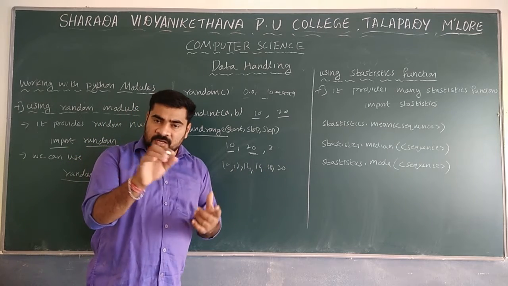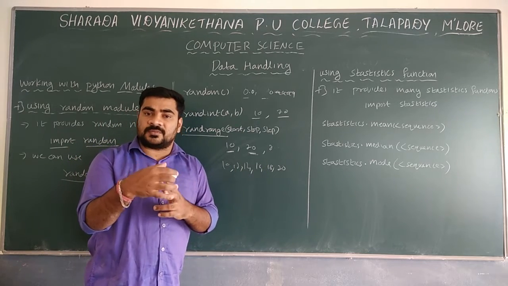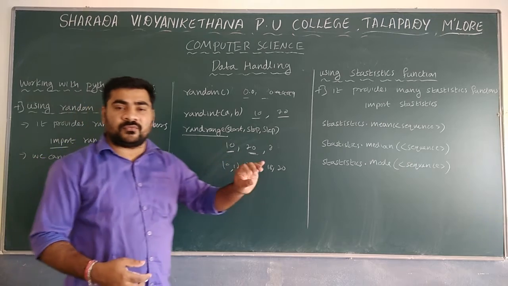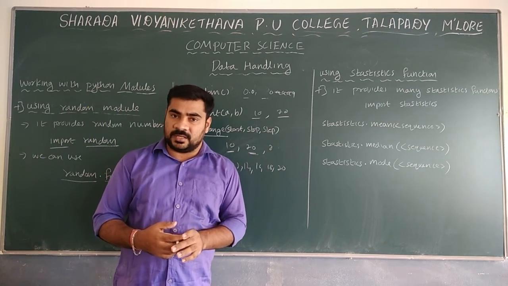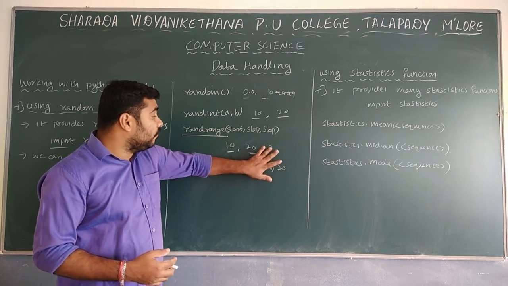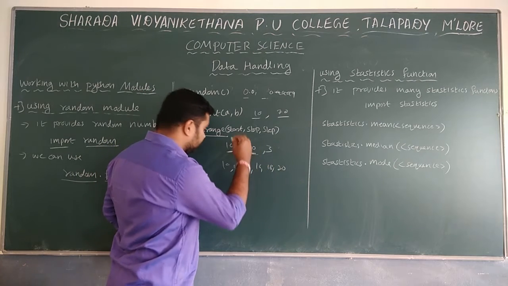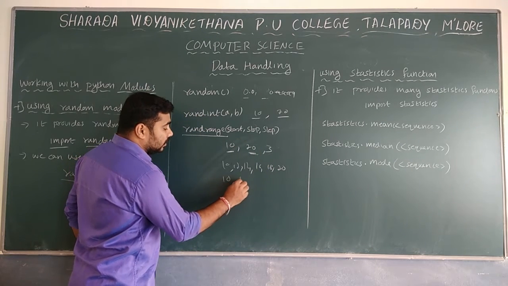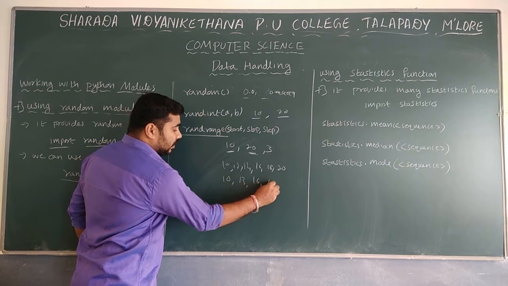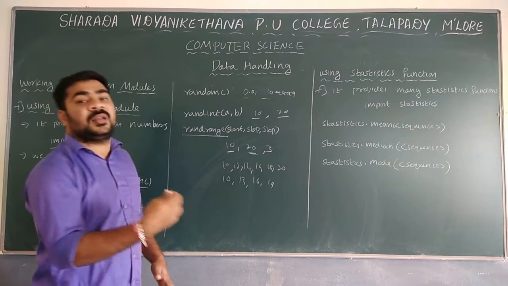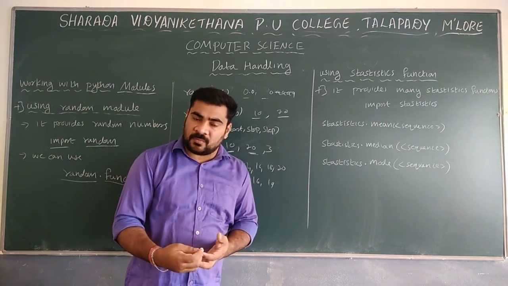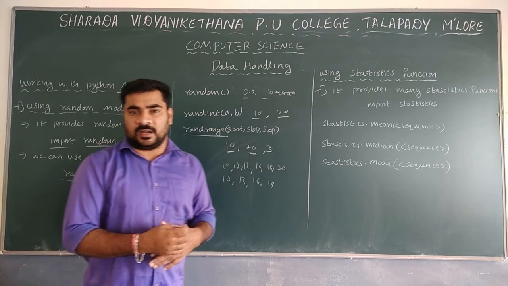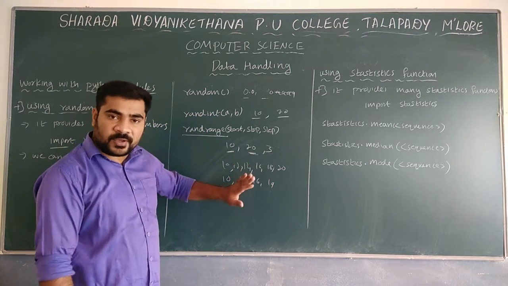If you generate one number, the next value is determined by the step. You won't generate 11, 13, 15; only even numbers will be displayed if step is 2. When step is 3, it will generate 10, 13, 16, 19. Among only these 4 numbers, any one number will be generated at a time. So that is the case of step values.